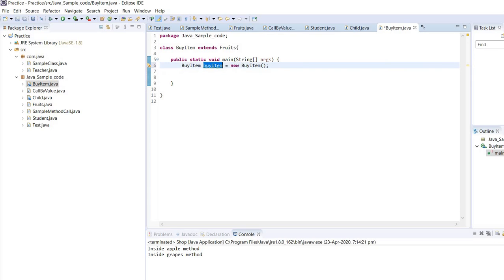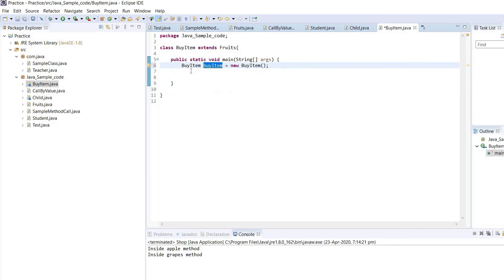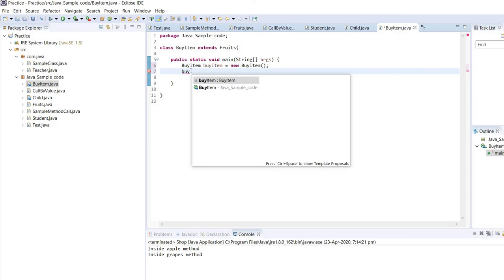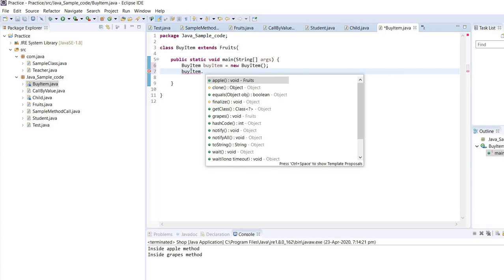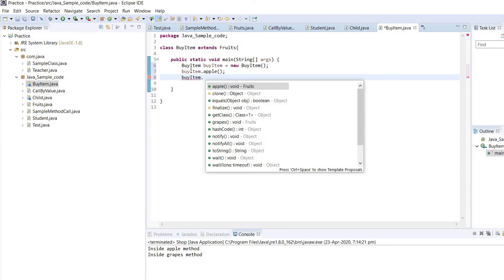So this ByItem will be able to access all the methods and properties of the Fruits. So right now we have two methods, apple and grapes. So we'll access them. So ByItem dot apple, ByItem dot grapes.